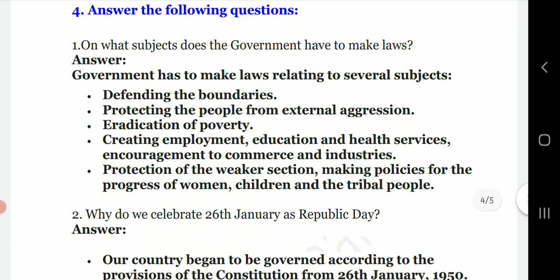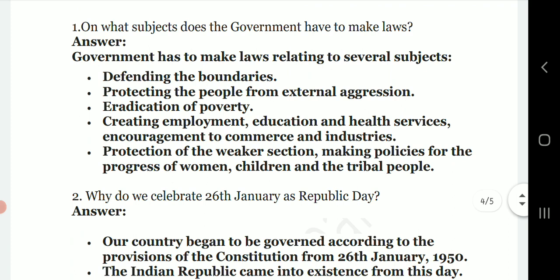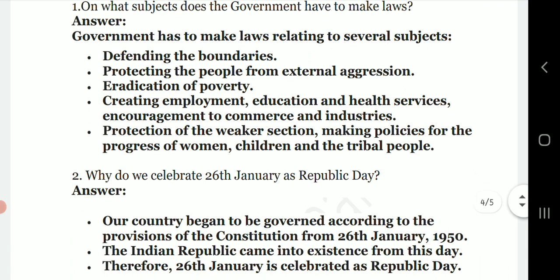Then next, answer the following question. On what subjects does the government have to make laws? The government has to make laws relating to several subjects like defending the boundaries, protecting the people from external aggression, eradication of poverty, creating employment, education and health services, encouragement to commerce and industries, protection of the weaker section, making policies for the progress of women, children and tribal people.